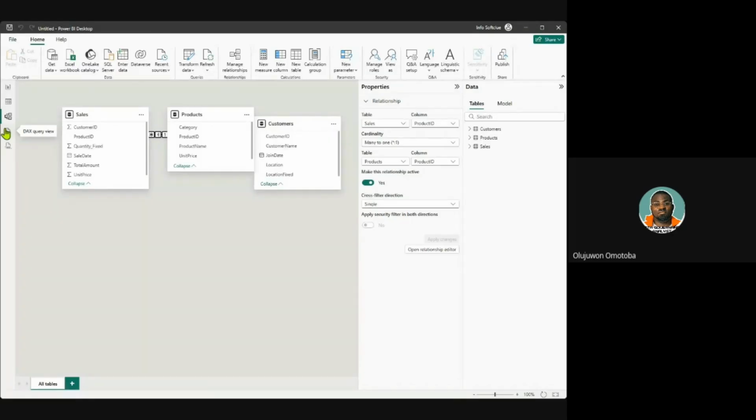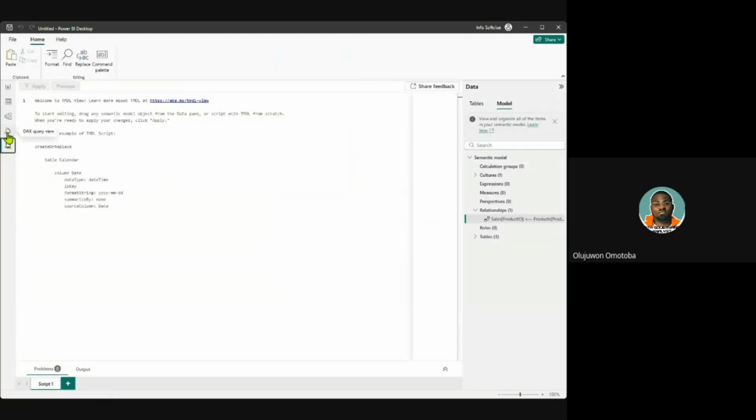The good thing about it is it checks for errors instantly. This environment is even a preview. You can see it's a new environment introduced into Power BI just this year, so it's still under test. No one is expecting you to know how to use the TMDL view, because the TMDL view is even still under test.